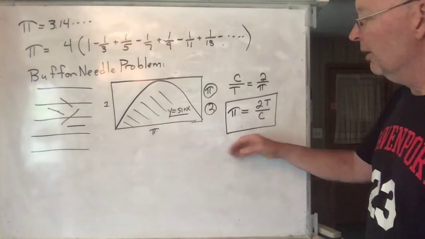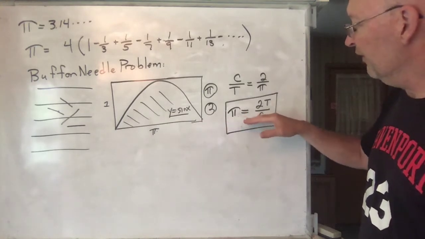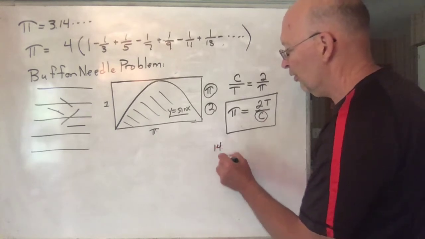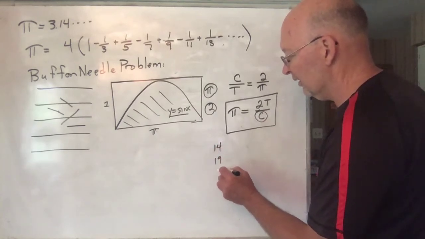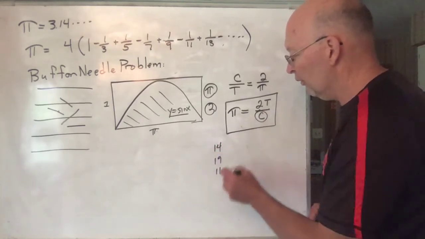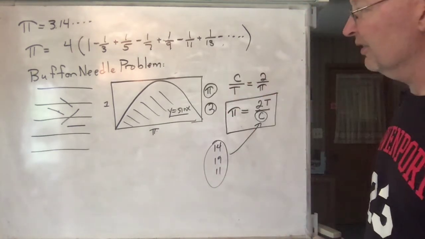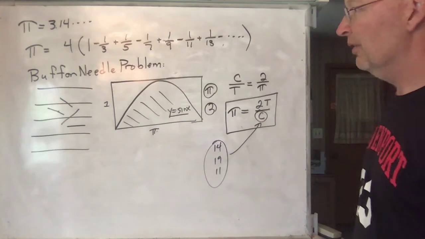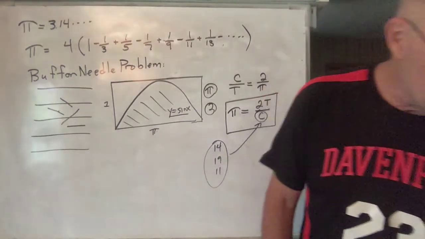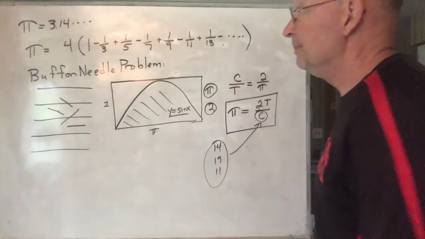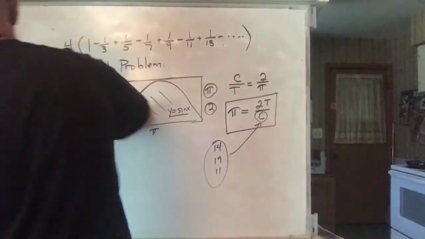Anyway, it's really neat because various people, when they give how many times it crossed, some of them will be 14 and some will be 19 and some will be 11. They vary all over the place, but by the time you're done and you add them all up, that gives you something pretty close to pi. So it's like a little roulette problem. So anyway, all kind of cool stuff. Okay? So that's all pi.